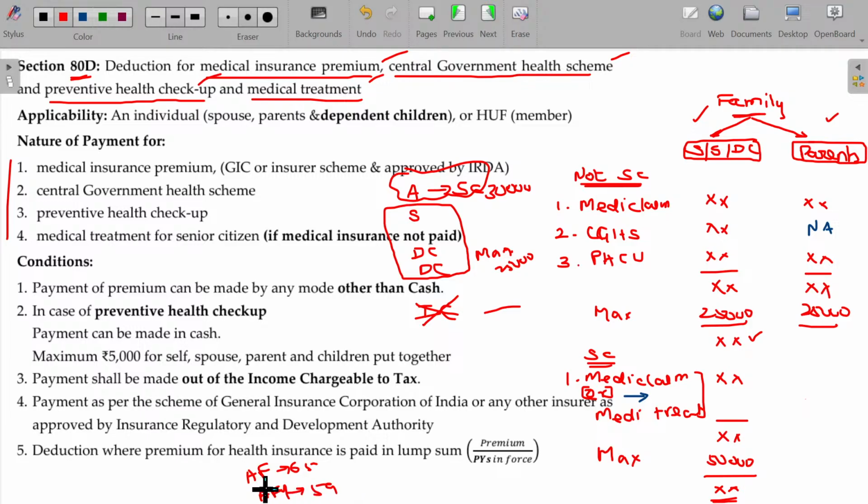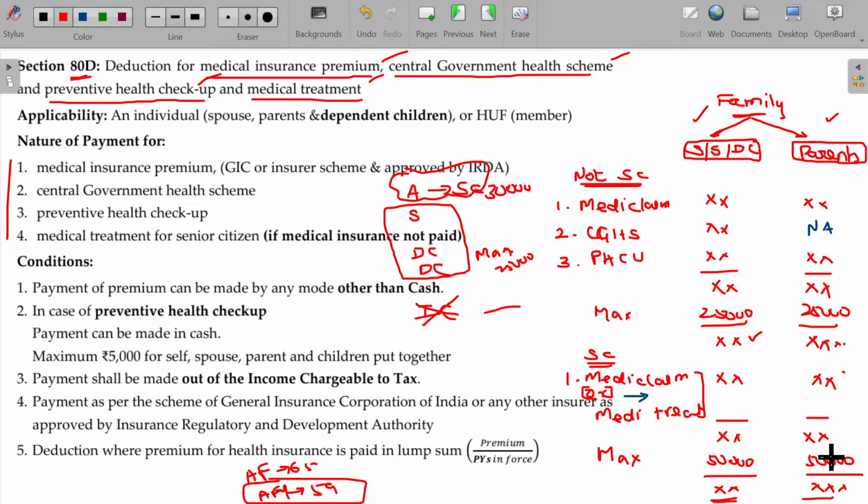Then for A's mother alone should not be more than 25,000 rupees. After including A's father value, it should not be more than 50,000 rupees. Is that okay? So this value, and then medical treatment or medical policy, as the case may be for the senior citizen, should be added. If you add these two, this value is restricted to only 50,000 rupees, can be deductible. In case of parents, only three aspects are there: mediclaim policy, preventive health checkup, as well as mediclaim policy or medical treatment for the senior citizen.